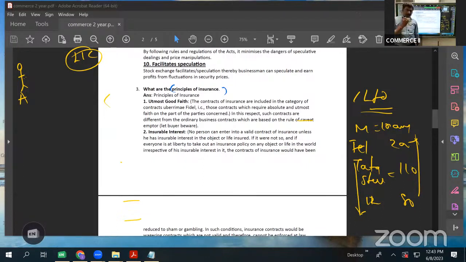And it is expected that both the parties will disclose all the material facts about the contract. Okay, hope you understood it. Second, insurable interest.